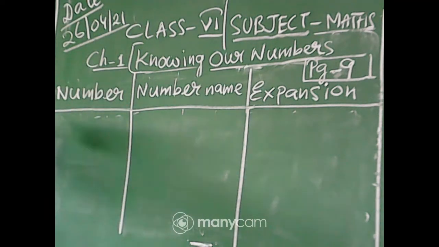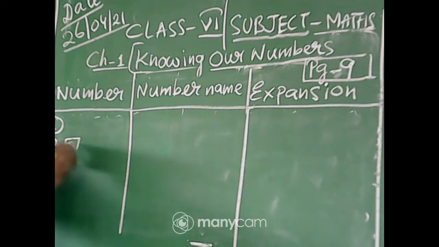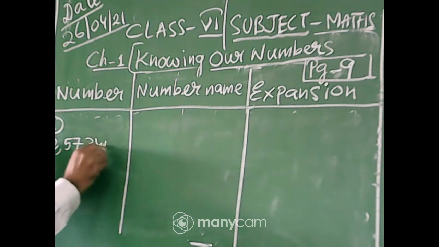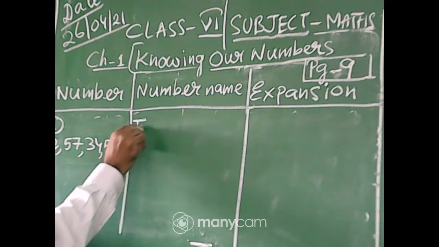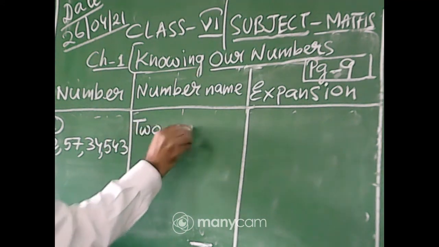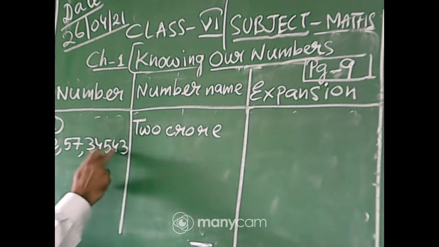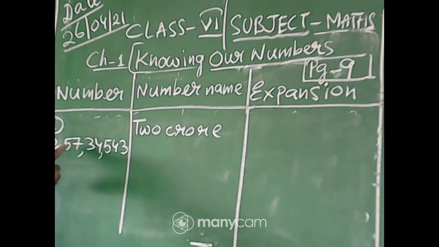So first one, 2,57,34,543. So the number is 2 crore. I'll write there: ones, tens, 100, 1,000, 10,000, lakh, 10 lakh, crore.